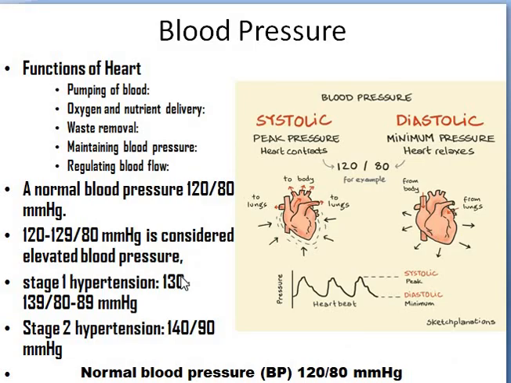Before discussing hypertension in detail, first we should know what is meant by blood pressure. It is the force which acts on the blood vessels, particularly arteries, because of the flow of blood. Blood flows because of the heart pumping. The main functions of the heart are pumping of blood and transporting oxygen and nutrients to the entire system for cellular action. In the same way, it collects the waste material from the cellular components and helps with excretion. And finally, it maintains the blood pressure and regulates the normal blood flow. So these are all achieved by the function of the heart.